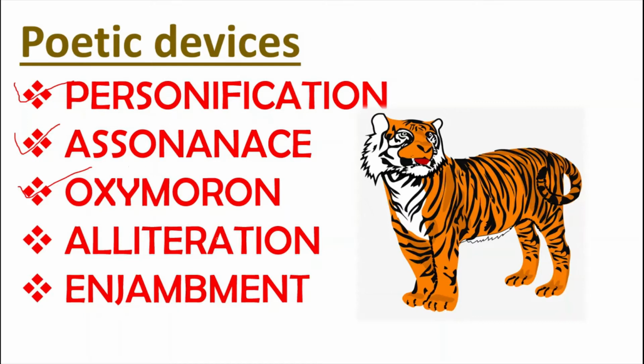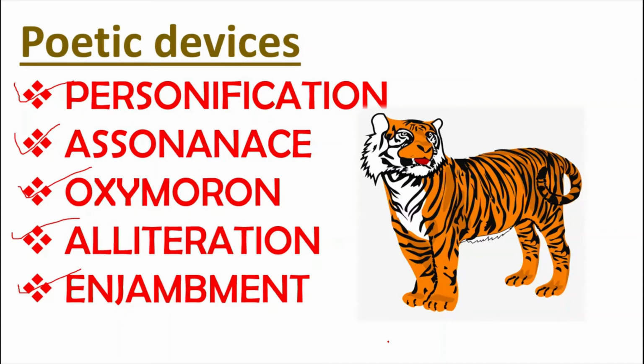After that comes the alliteration. Alliteration is the repetition of the same sound. In the very opening line of the poem, the "s" sound has been repeated. There is alliteration there. And then comes the enjambment. Enjambment means when the poet is saying one sentence and splitting it into 3-4 lines and then putting the full stop, that is called enjambment.